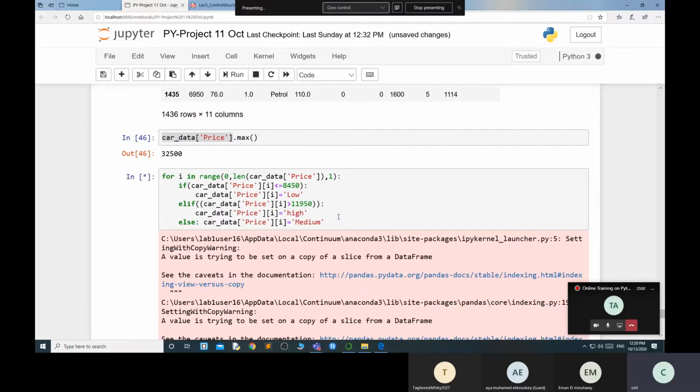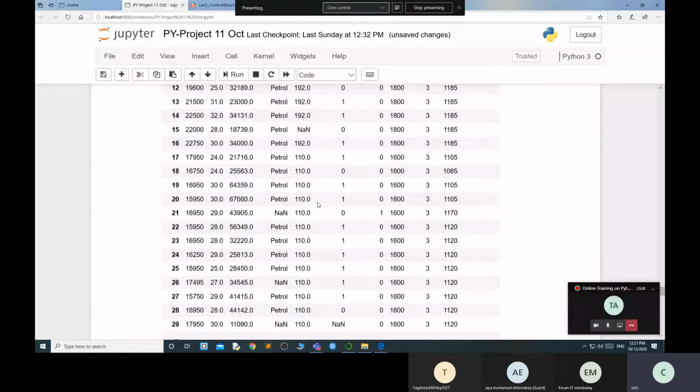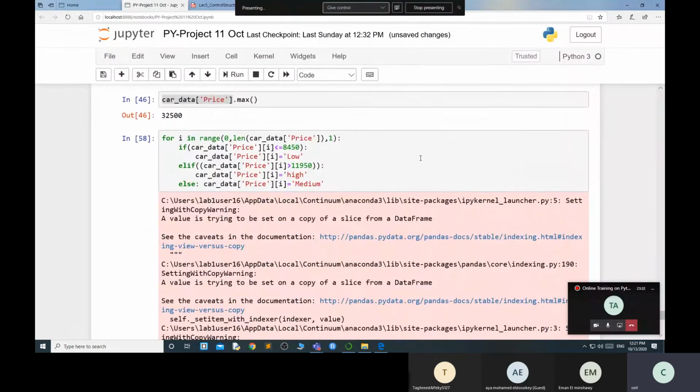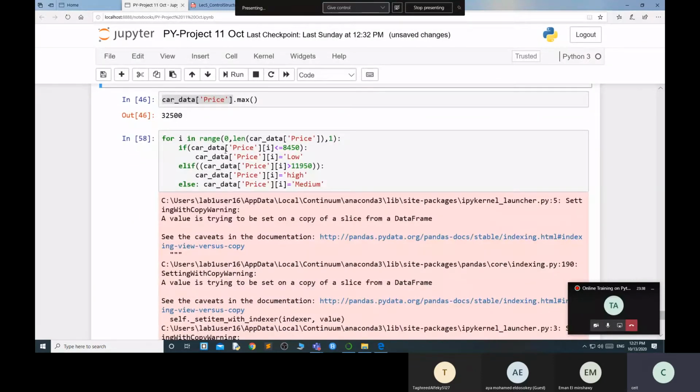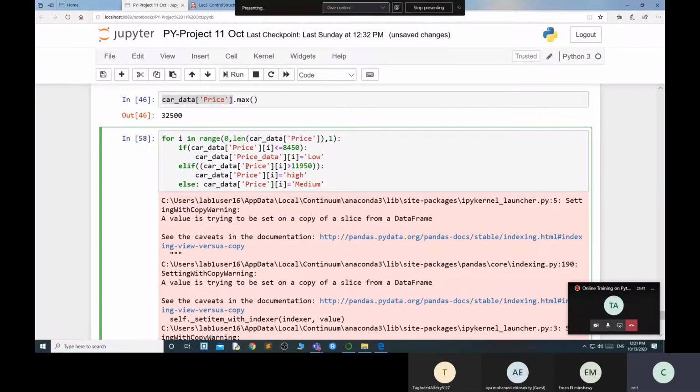Okay, so how can I find out? Because it's still not inserted into my price. Oh, I made a mistake over here. Basically, I am applying it to the same column, but I did not apply it the way I want, because I want to insert this value into my price_data column. That's why I made a small mistake over here. I'm applying it to the same data.